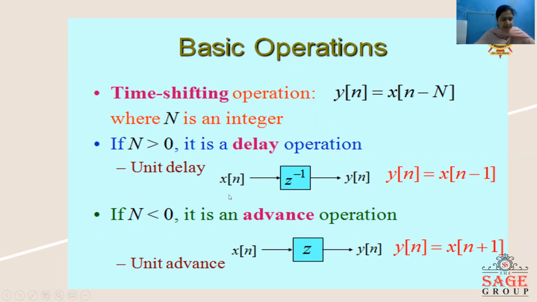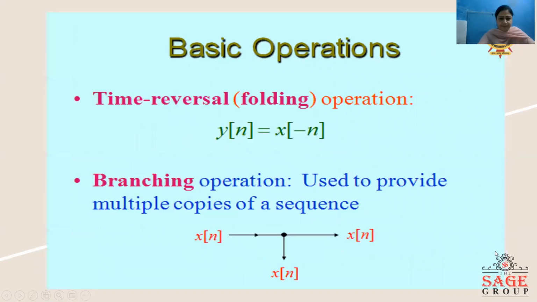It is represented in a block as x[n] through z inverse to y[n], so y[n] is given by x[n minus 1]. Similarly, when capital N is less than 0, it is called an advance operation. So x[n] is given to a system block which is represented by z, and it gives an output y[n], where y[n] is given as x[n plus 1].